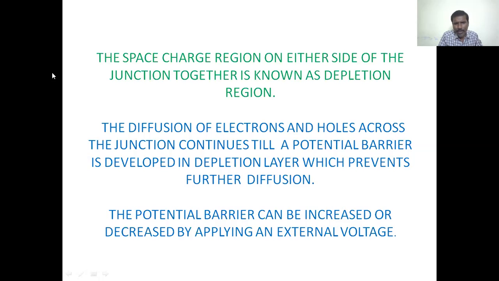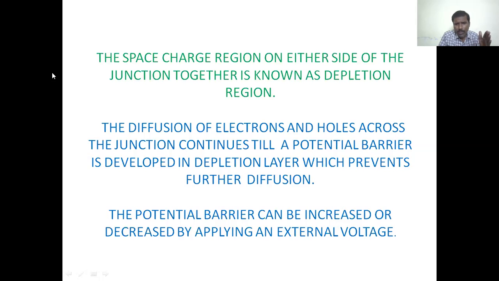The potential barrier can be increased or decreased by applying an external voltage. That is, a potential barrier is developed in the depletion layer, which prevents further diffusion.